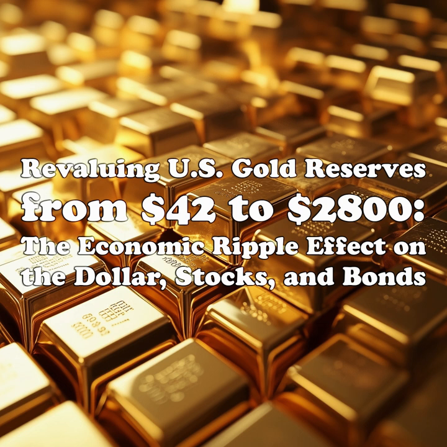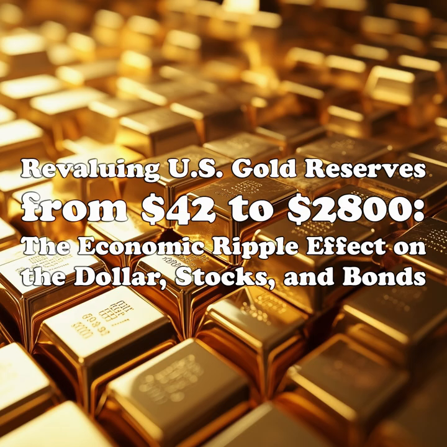Revaluing U.S. gold reserves from $42 to $2,800, the economic ripple effect on the dollar, stocks, and bonds. This analysis explores the potential economic consequences of revaluing U.S. gold reserves from $42 to $2,800 per ounce, examining how such a shift could devalue the dollar, lead to higher prices for essential commodities, and trigger significant changes in stock and bond markets.